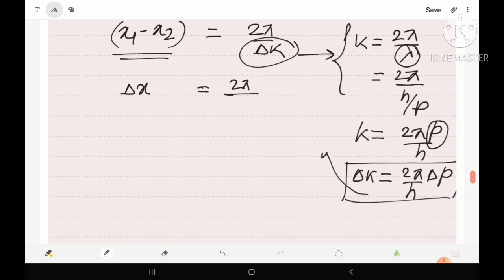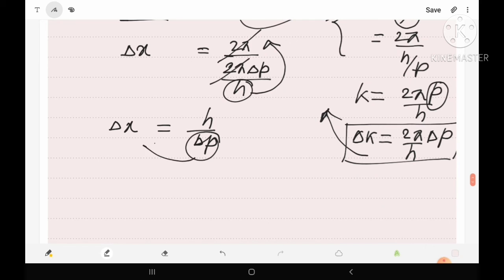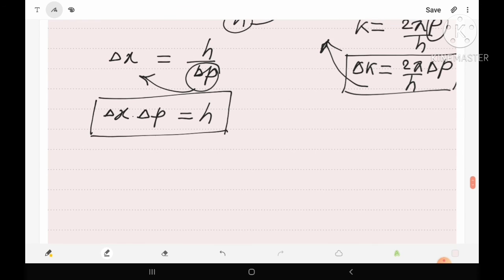Let us substitute this value of del k in our equation, then we have 2 pi del p upon h. Now let us solve this, then del x is equal to, now this h will go to the numerator and this 2 pi and this 2 pi will be cancelled out, so we have h upon del p. Now let us transfer this del p to the left hand side, then we have del x into del p is equal to h, and this is the uncertainty principle.